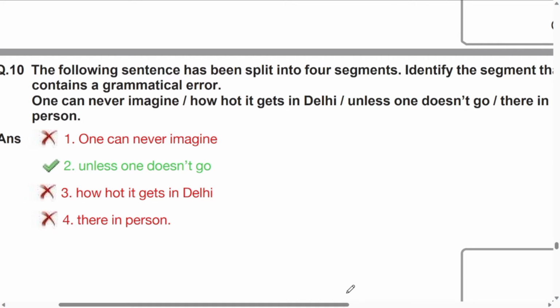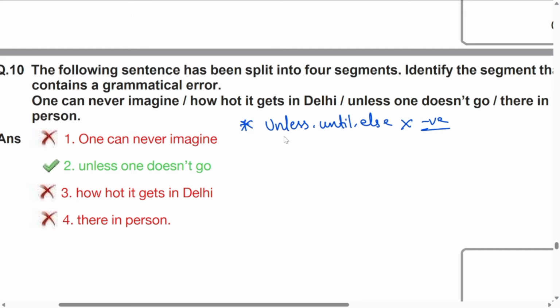Question number 10. The statement is split into 4 segments. Identify the part or segment that has a grammatical error. Look at the sentence very carefully. One can never imagine how hot it gets in Delhi unless one doesn't go there in person. Very, very important rule. Write down the rule carefully. Unless, until, and else. These are never followed by negative sentences.